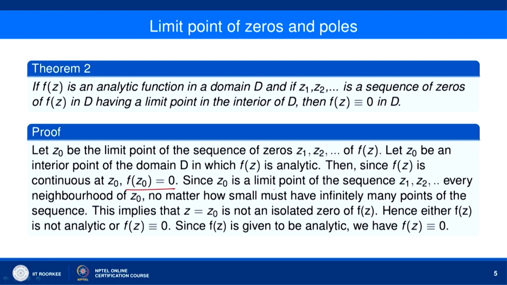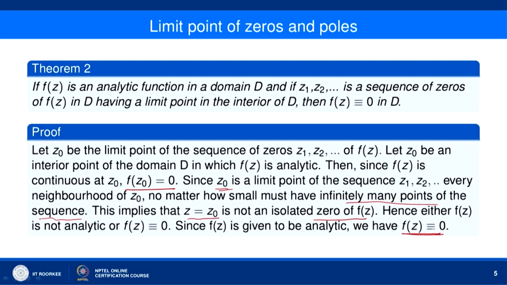Now, since z naught is a limit point of the sequence z1, z2 and so on, every neighborhood of z naught, howsoever small we take, will have infinitely many points of the sequence z1, z2 and so on. This implies that z equal to z naught is not an isolated zero of f(z), and therefore f(z) must be identically equal to 0.